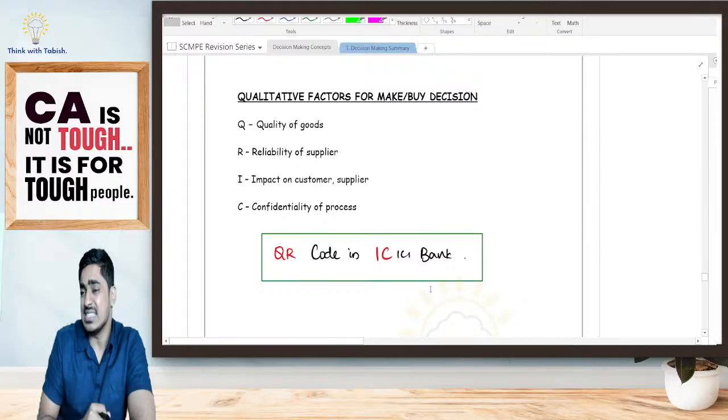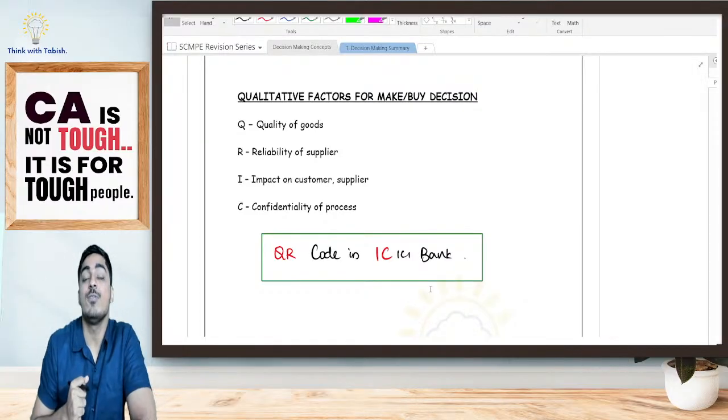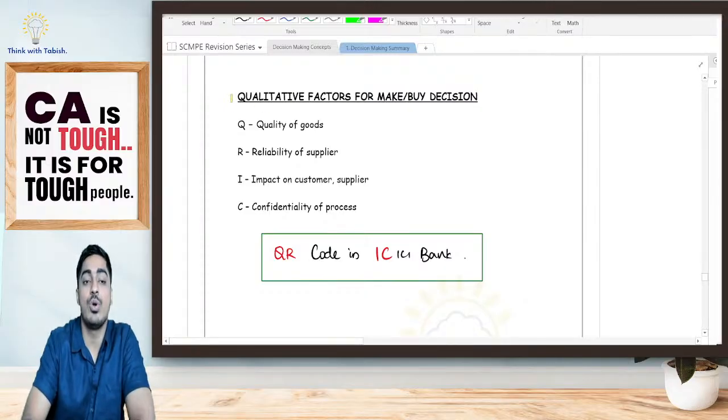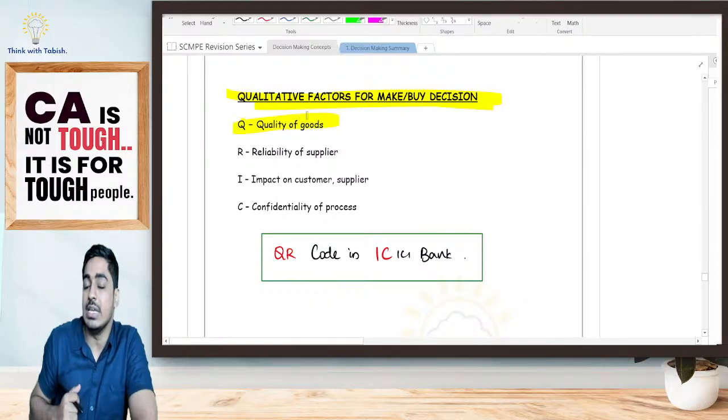Now I am taking a decision. Should I manufacture on my own or should I buy from outside? Some non-financial factors should also be kept in mind. What are they, students? These are your quality of goods. When you're buying from outside, what is the quality? Whether your quality will be impacted, that should be seen.